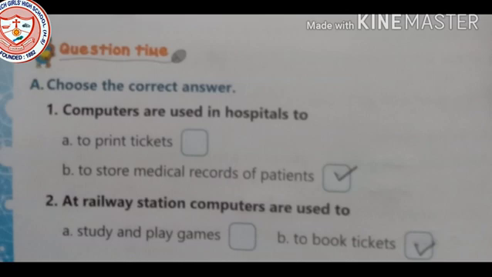Number 1: Computers are used in hospitals to store medical records of patients. Number 2: At the railway station, computers are used to book tickets. So these are the two. You are going to complete it.